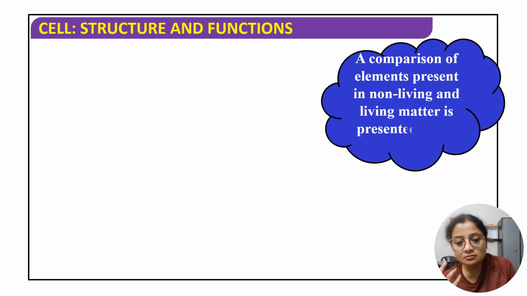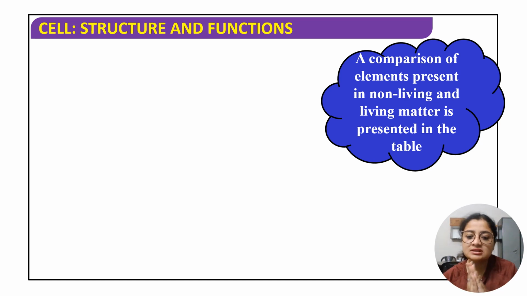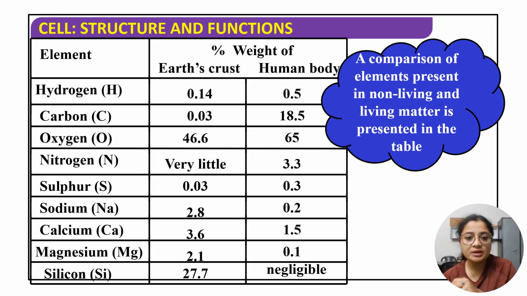So again the same thing they are showing in the form of a table. How will you compare the different elements with respect to whether it's a non-living tissue or a living tissue? Okay, so just let's see the table over here. As you can see, कि left hand side में there are the different elements and right hand side में एक ही column को two parts में divide किया गया है, जिसमें एक में है earth's crust और एक में है human body. Okay, So now just see hydrogen, carbon, oxygen, as I mentioned, they have to be present in a more percentage in the human body since they are forming the organic compounds. So just see exactly what I said.